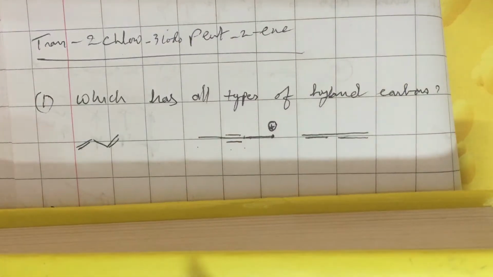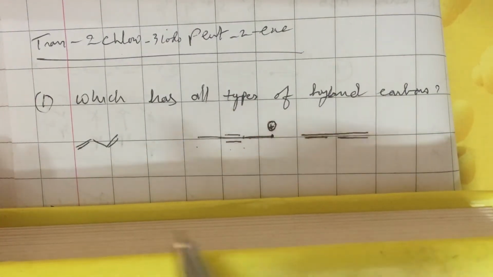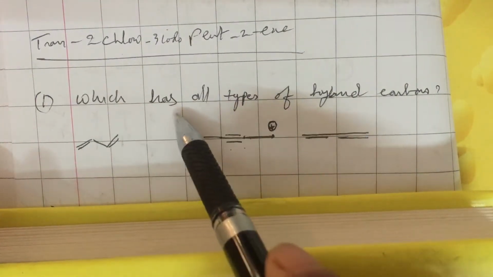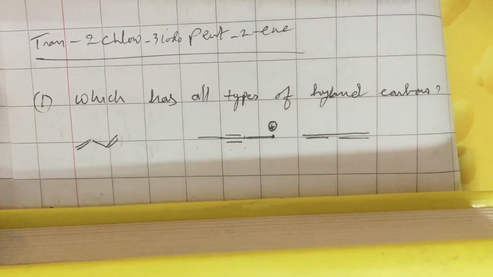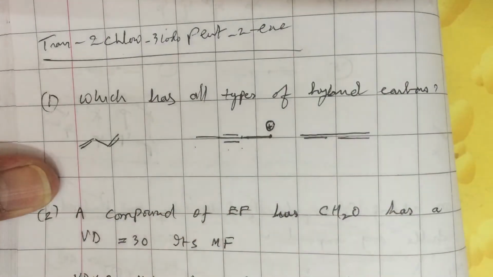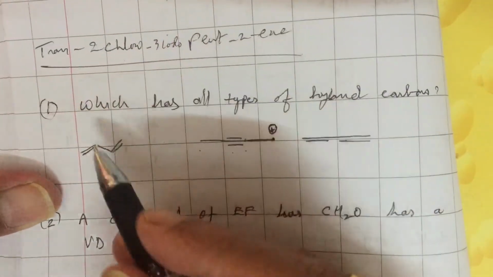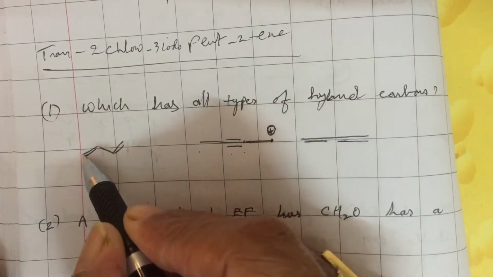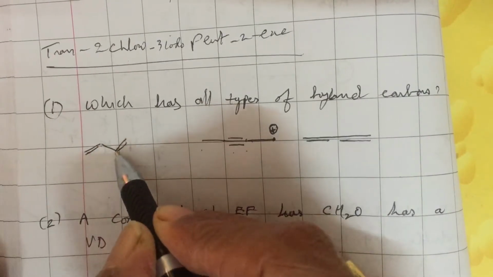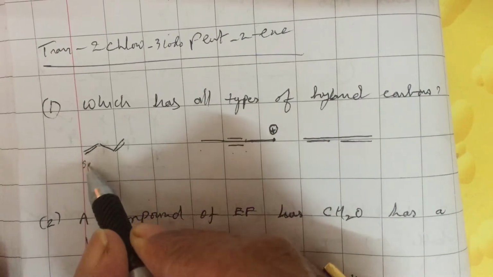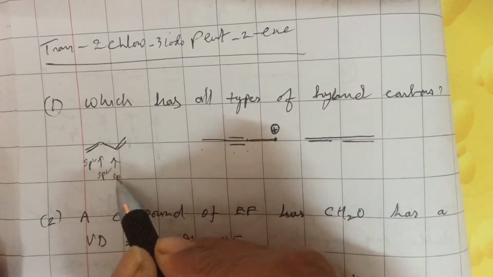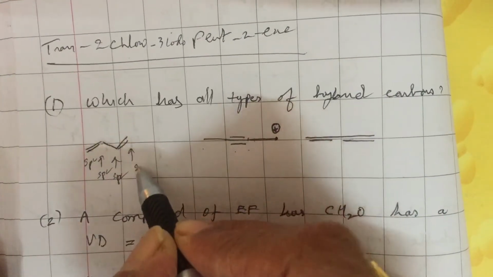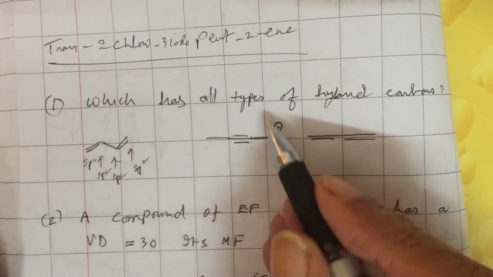So let us look at some questions in general organic chemistry. Our question number 1, which has all types of hybrid carbons. Carbon can be either sp3, sp2 or sp hybridized. If I look at this compound, it is called 1,3-butadiene. All these carbons are sp2 hybridized. So only one type of hybridization is there in this compound, 1,3-butadiene.